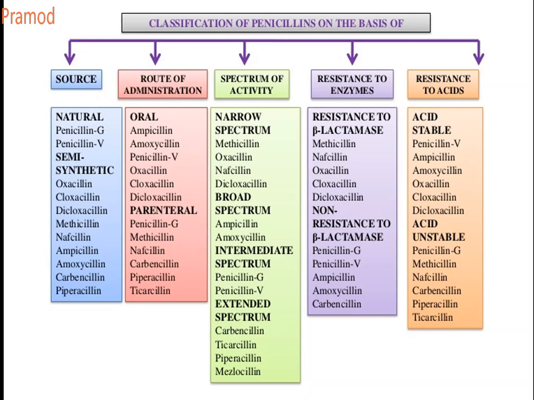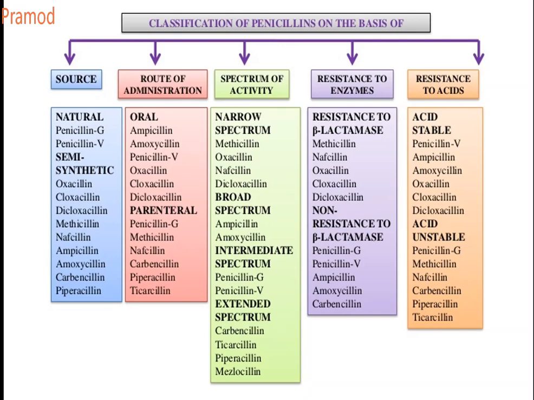They are narrow, meaning they have an effect on only one species of microbe. Broad spectrum antibiotics are ampicillin and amoxicillin. Intermediate are penicillin G and penicillin V. Extended spectrum are carbenicillin, ticarcillin, piperacillin, and mezlocillin. Okay, these are the classifications according to the spectrum of activity.